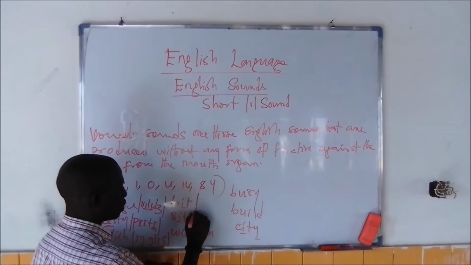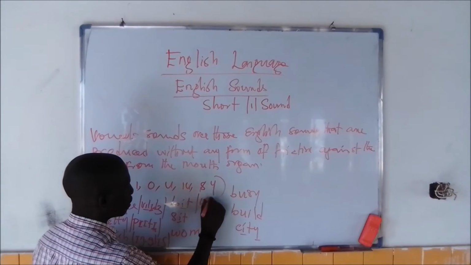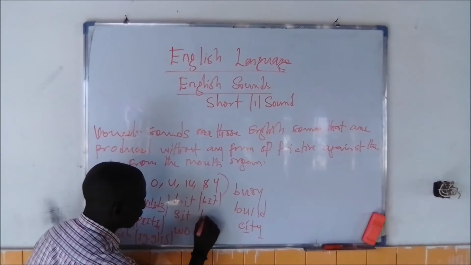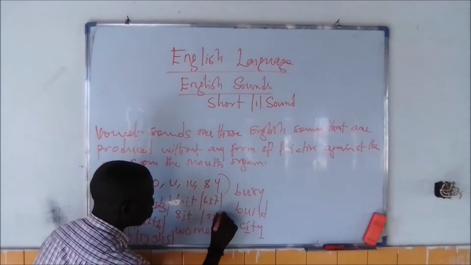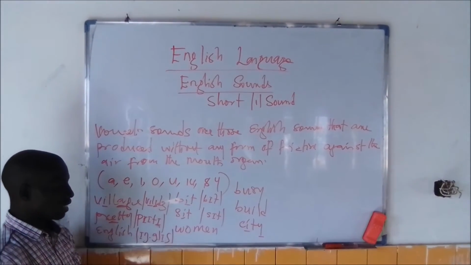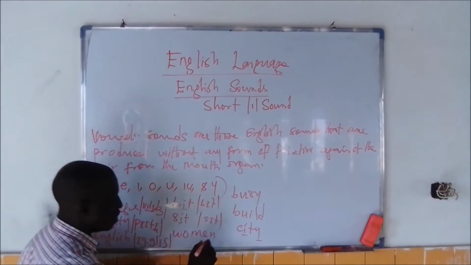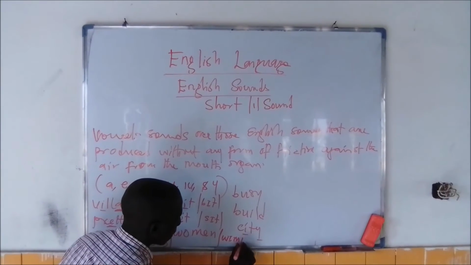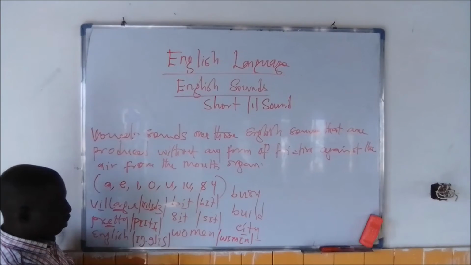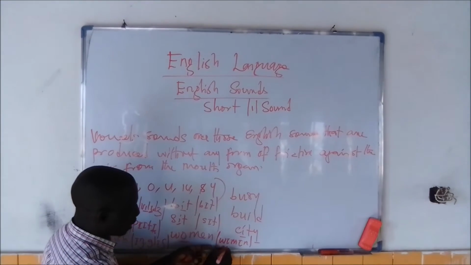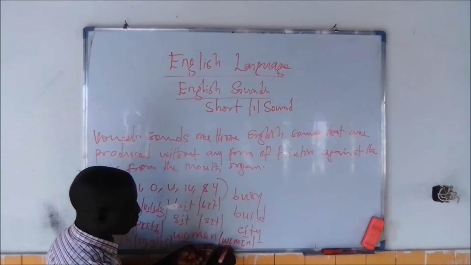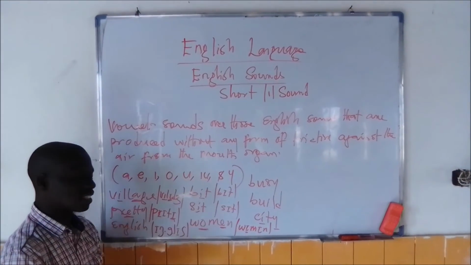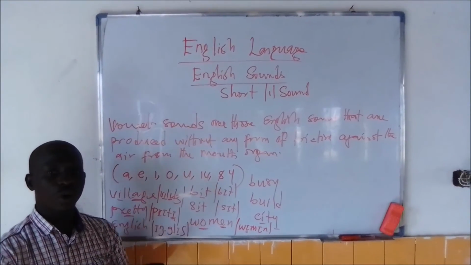Then we also talk about the word beat. Very simple to transcribe. Then we also have the word seat. Very simple to transcribe. The letter I here sounds as E. Then the word women can also be transcribed as. So if you notice very well, the letter O here takes the position of E sound. So it stands as E. Then the letter E also stands as E, and it is pronounced as women, not women.